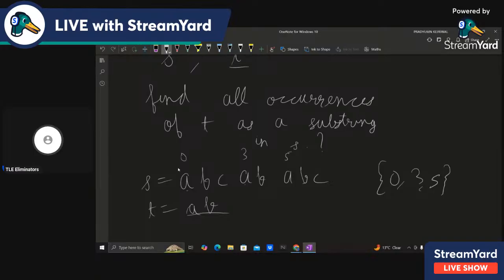So have you guys done this problem? Diwakar, I will try to read your approach, and if I understand it, then I'll tell you. But before that, I'll explain the problem. Okay.